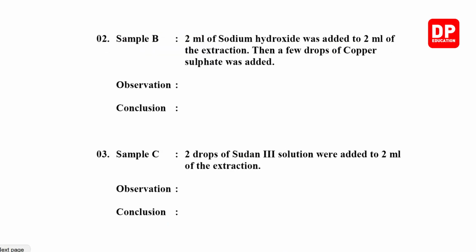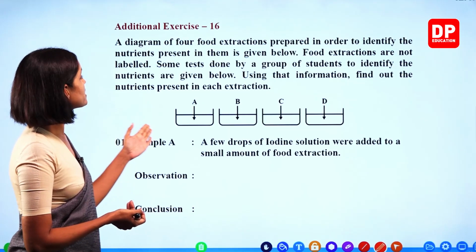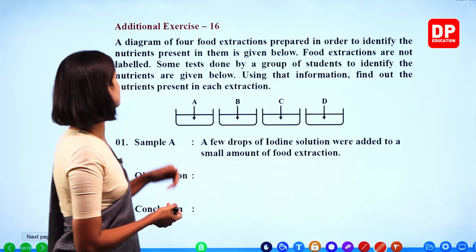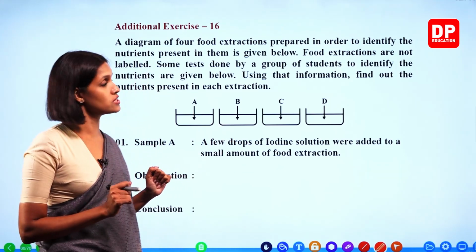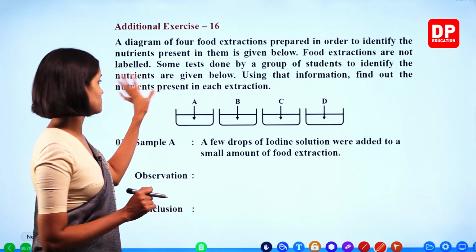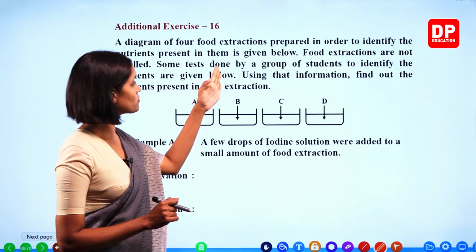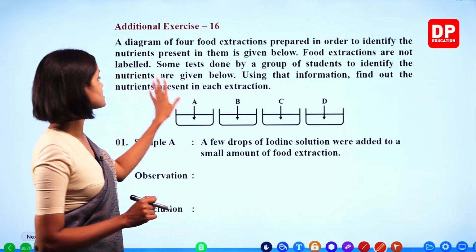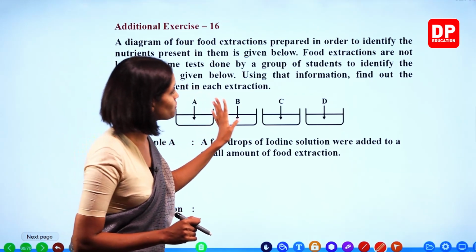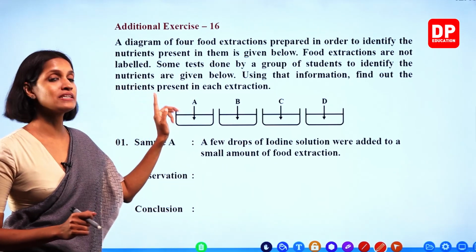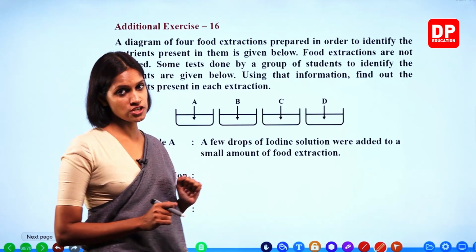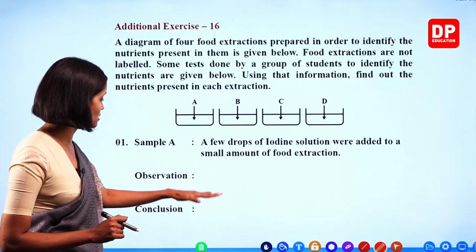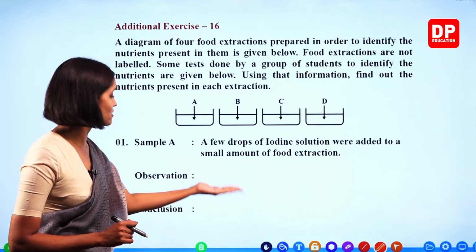Right, children? This is the last exercise of the lesson. Okay? We'll go through this. The diagram of four food extractions prepared in order to identify the nutrients present in them is given below. Now, we did experiments related to this, right? Food extractions are not labeled. Some tests done by a group of students to identify the nutrients are given below. Using that information, find out the nutrients present in each extraction. Right, children? Here A, B, C, D extractions are given. We will go through this and you need to write relevant information here.